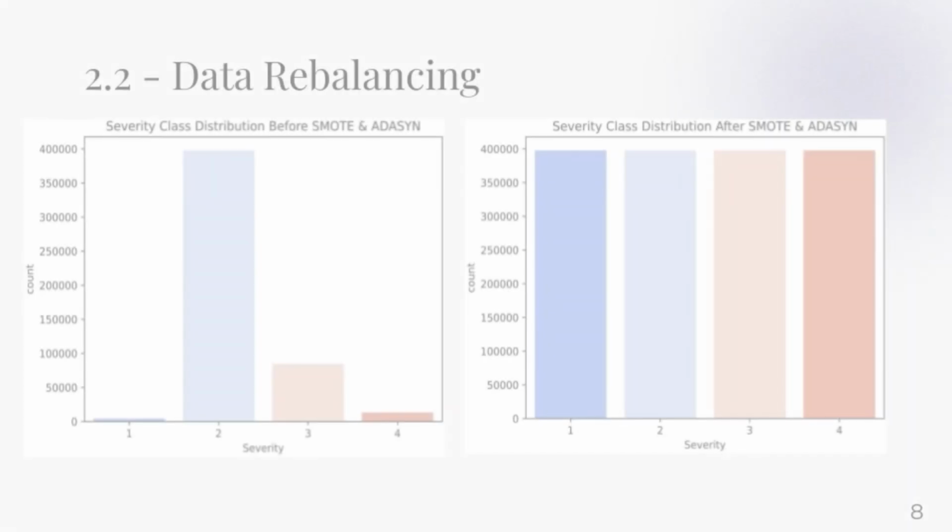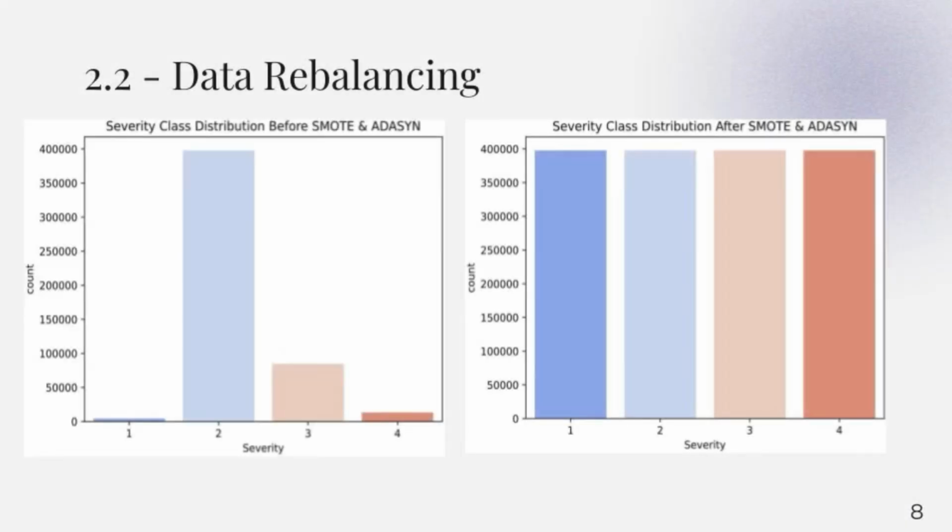In the original dataset, severe accidents are much less frequent than minor ones. This imbalance makes prediction difficult. To solve this, we use SMOTE and ADASYN, which generate synthetic examples of severe accidents. After rebalancing, the dataset becomes more balanced and the models can learn better to detect serious cases.